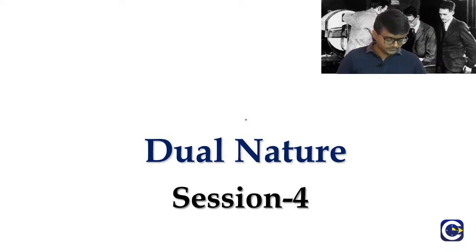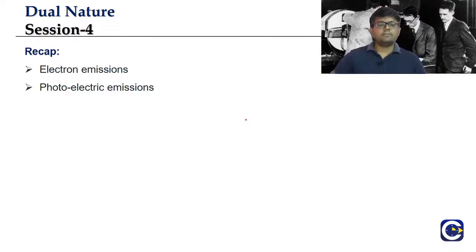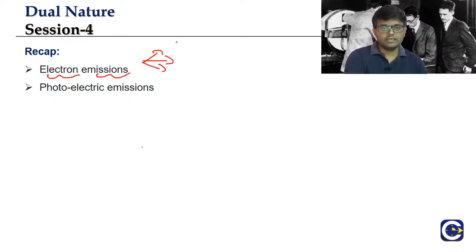Hi guys. So we'll just look at what we were covering in the previous session. In the previous session we were looking at the concept of electron emission. Just to quickly recall, we talked about three kinds of emission. One is emission by applying heat. We called it what? Thermionic emission of electrons, where the electrons get the required amount of thermal energy so that they can come out of the metal, because for the electrons to come out of the metal they require a minimum energy called what? Work function, which will be a property of the type of metal.